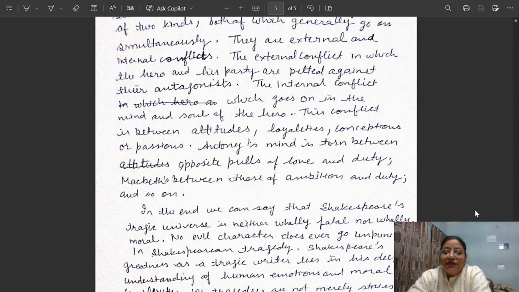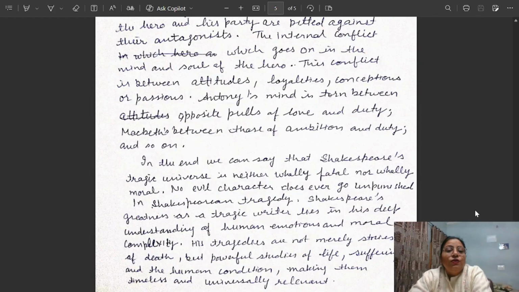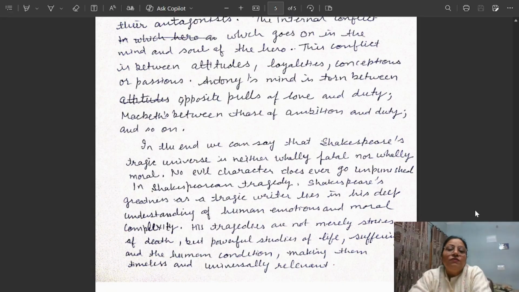In the end, we can say that Shakespeare's tragic universe is neither wholly fatalistic nor wholly moral. No evil character ever goes unpunished. Shakespeare's greatness as a tragic writer lies in his deep understanding of human emotions and moral complexities.